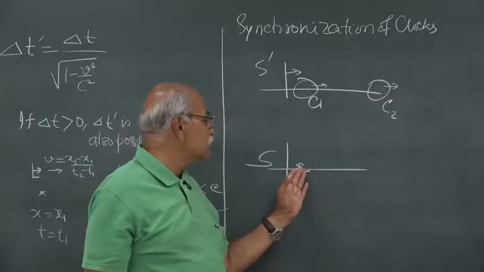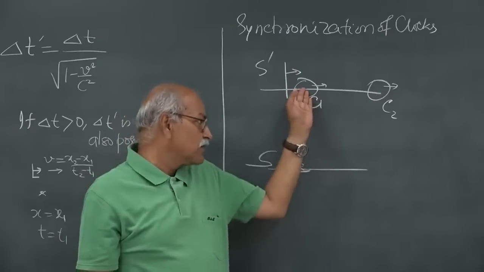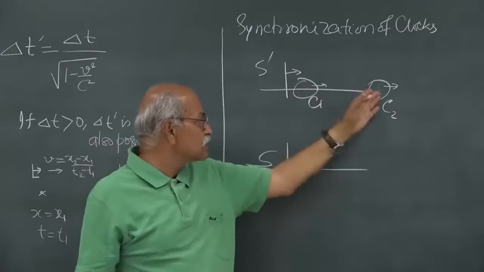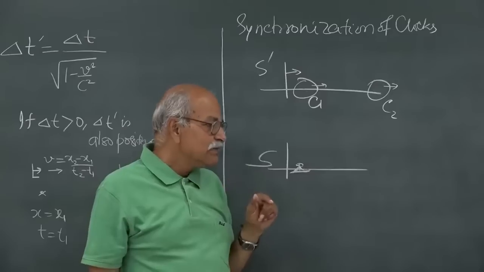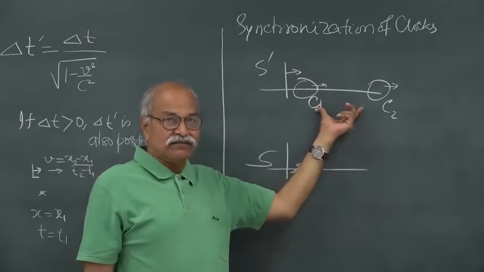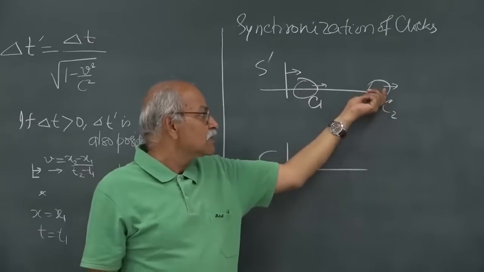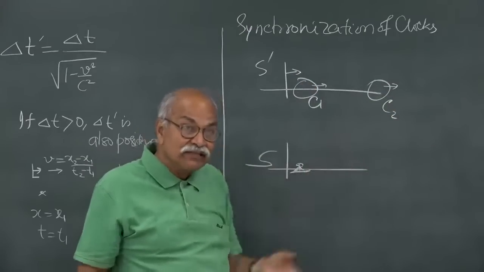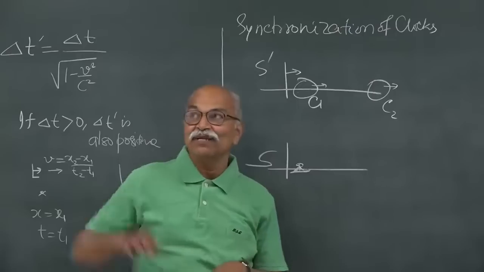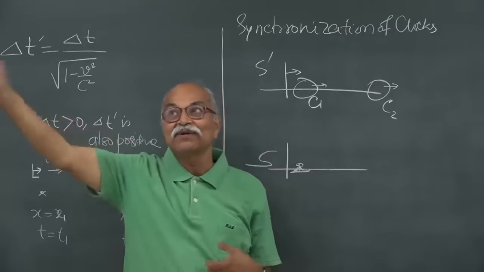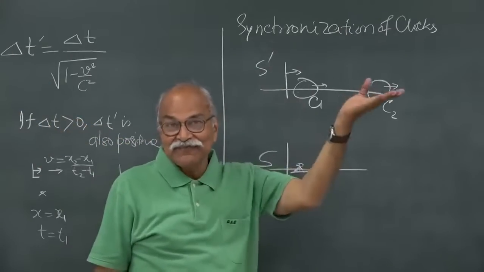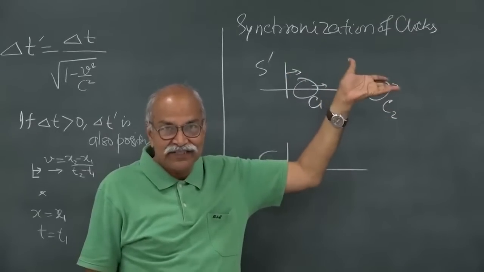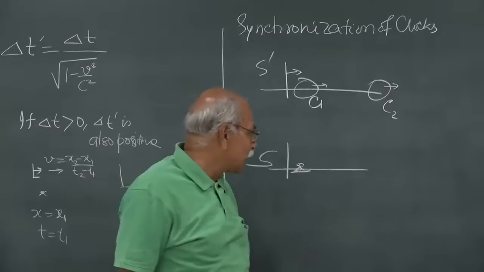So, what this S observer finds is that this is running slow, this is running slow, and they are running at the same rate, which is slower than mine. At the same time they are not even synchronized. One clock is showing more time than the other clock at the same instant. At the same instant I look at this clock and at this clock, and I find that one clock is showing more time, one clock is showing less time. That is called lack of synchronization. So, let us see how it works.